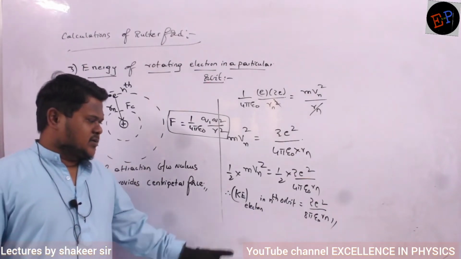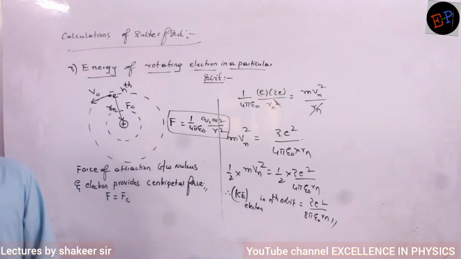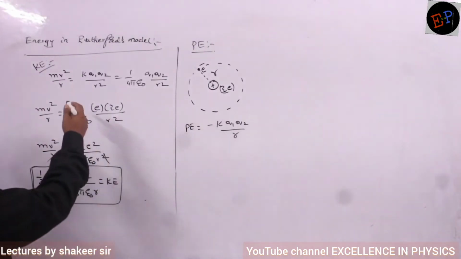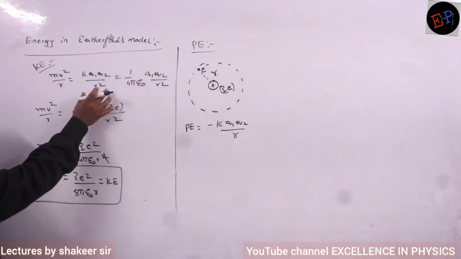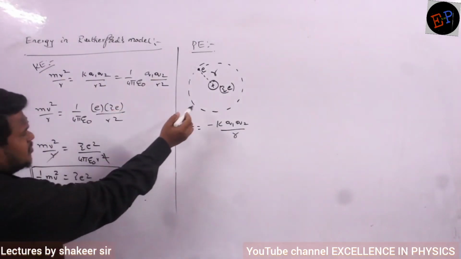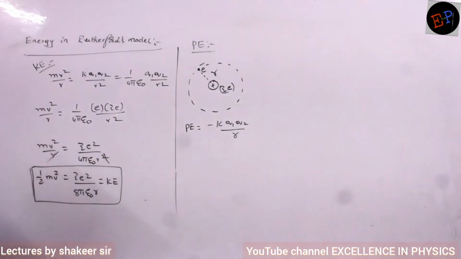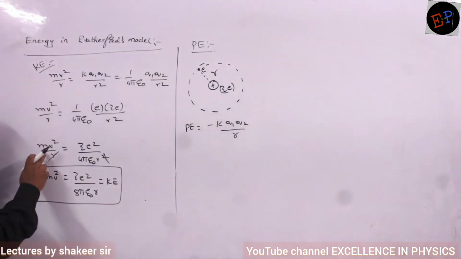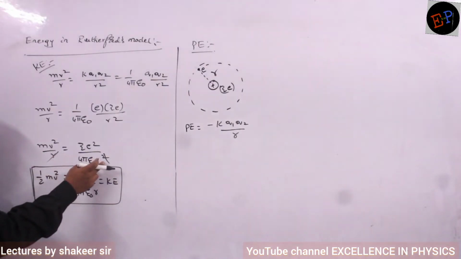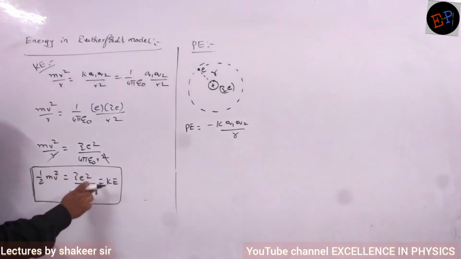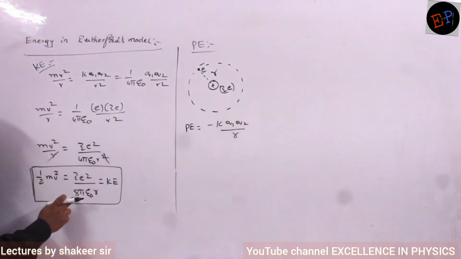So in Rutherford's model, we have calculated the kinetic energy. The force of attraction is providing the centripetal force mv square by r, so one r gets cancelled. Then if I multiply by 1 by 2, this is the equation of kinetic energy: Z e square divided by 8 pi epsilon naught into r.